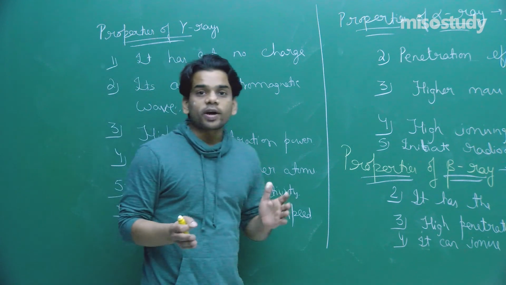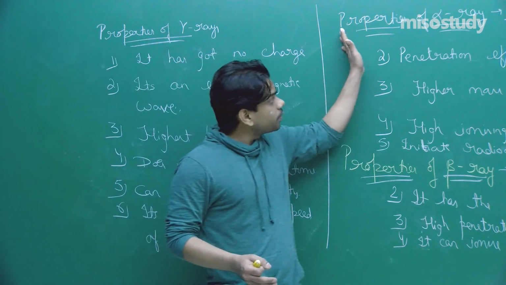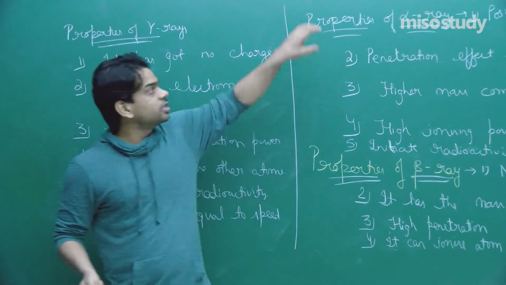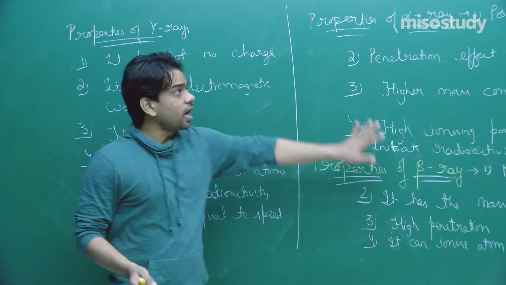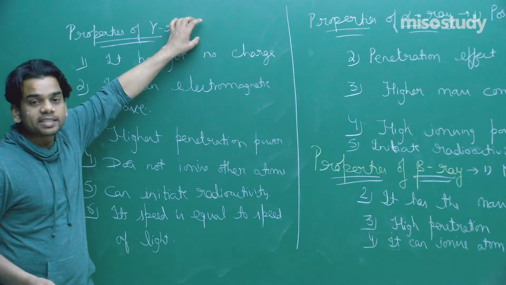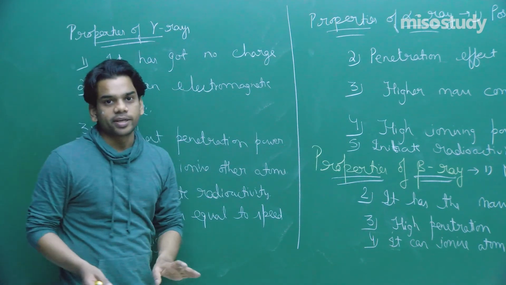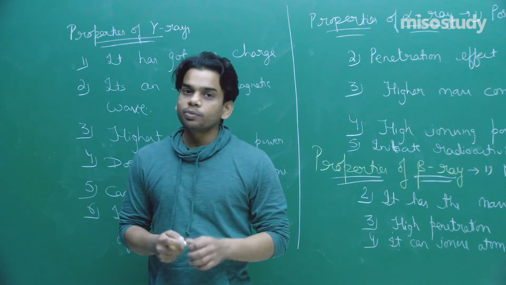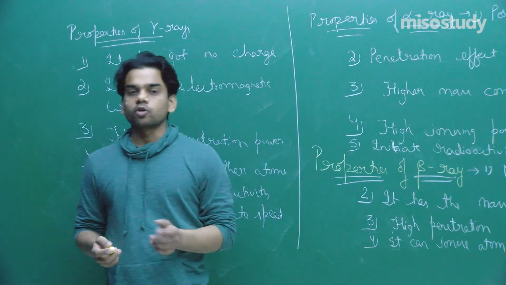So what did we finally obtain? We obtained that alpha rays and beta rays are actually particles: the doubly charged helium nucleus, and the electron. And gamma rays is an electromagnetic photon. It has the highest energy. Both beta particle and alpha particle can move, and gamma rays are also moving.